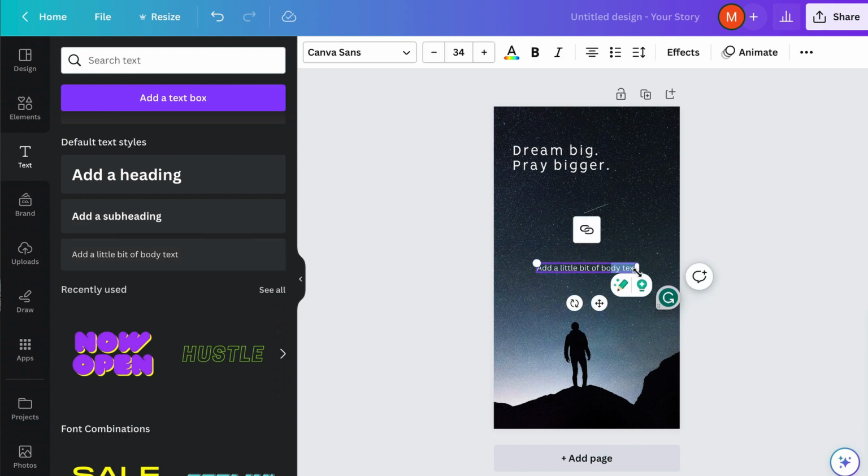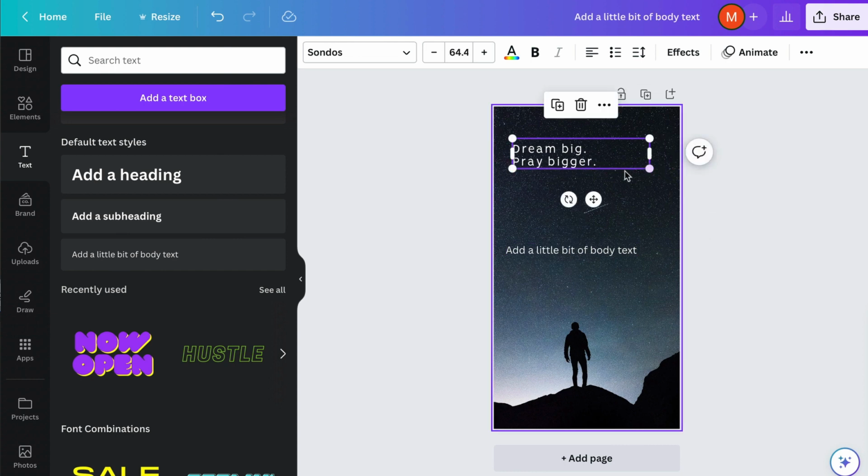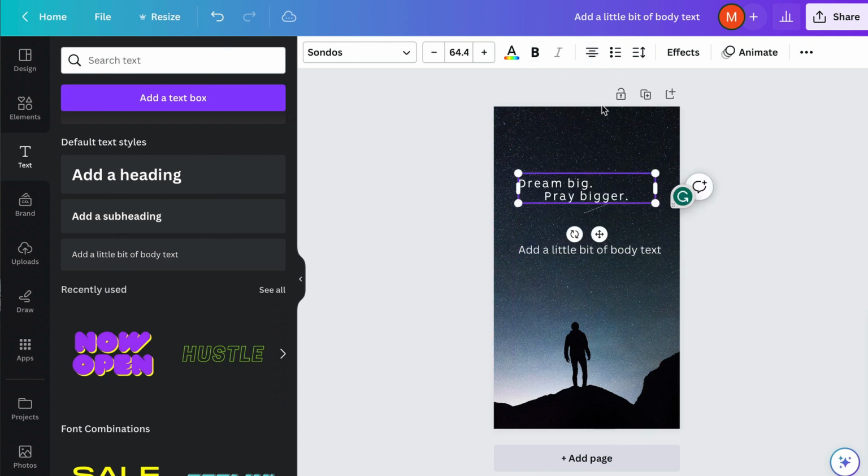I'm going to change this a little bit. So I'm going to make it a little bit bigger. And then I'm going to change the position of the main text here. I'm not going to play around with this too much because I just want to get up and running and show you. But once we're happy with how it looks, then that's where things get really interesting.